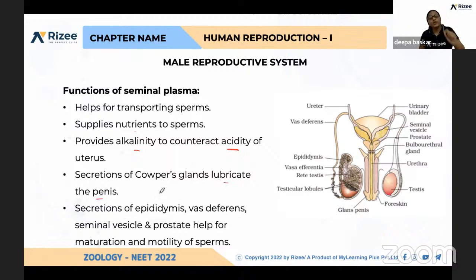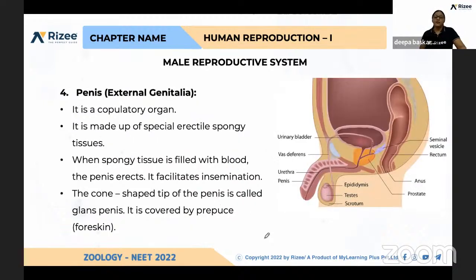Secretions of the corpus gland lubricate the penis. Lubrication is very much important during copulation. And secretions of the epididymis, vas deferens, seminal vesicles, and prostate help in the maturation and motility of sperms. Only after completely maturing does the sperm obtain the quality of movement. Motility is possible for the sperm only after complete maturation.